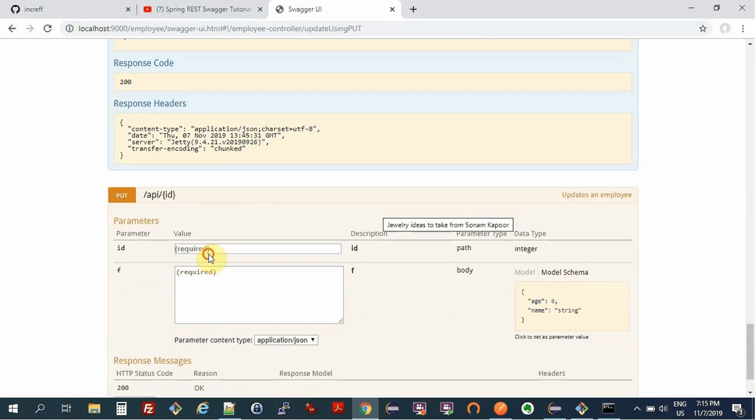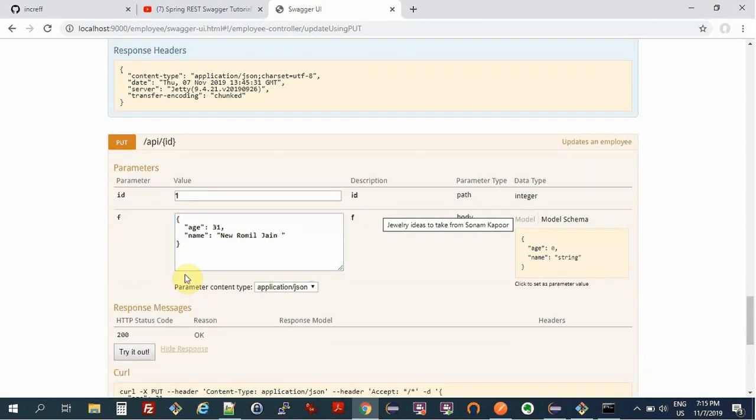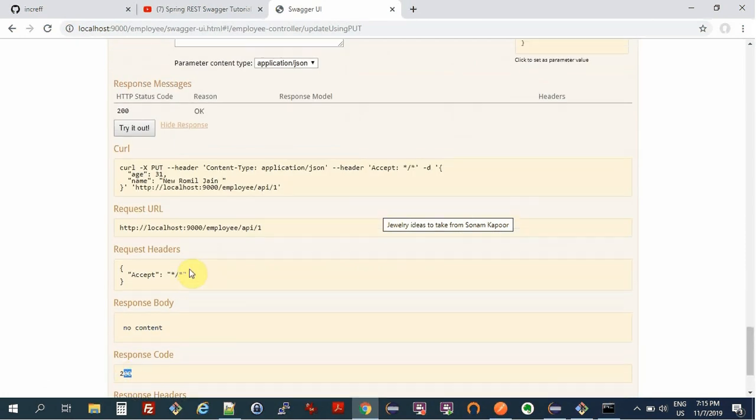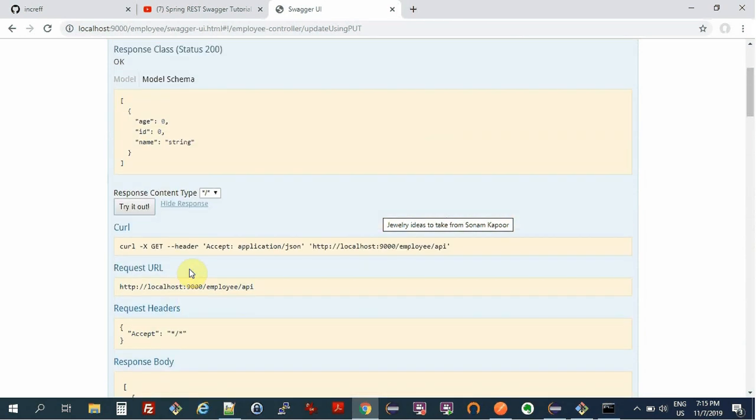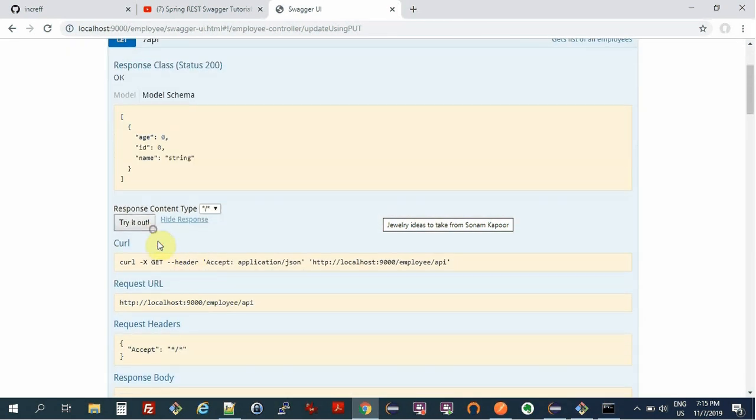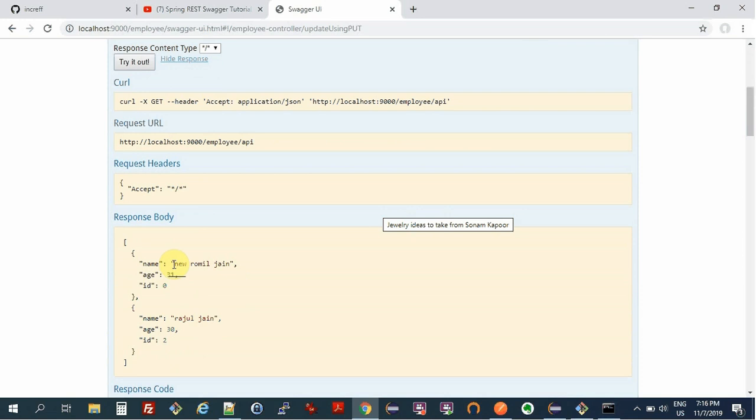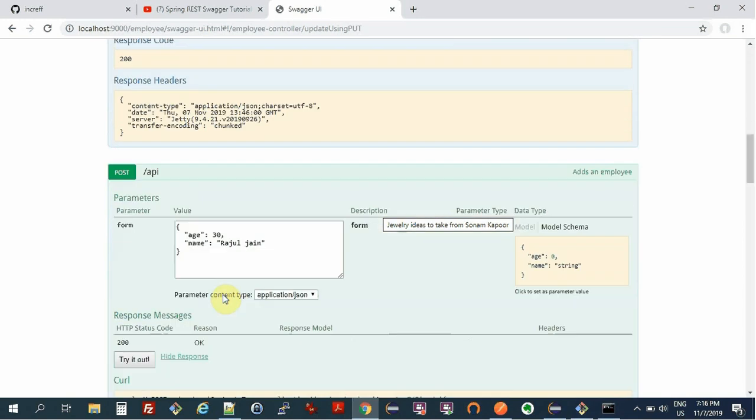Let's try to update Romil's age and name both, let's say 231. And the name is now new Romil Jain. All right. So I'll try it out. I get a response code of 200. And in my get, if I try it out now, I get the name is new Romil Jain. And notice how my business logic is also getting applied, right? The trailing space is removed, the name is converted into smaller case.